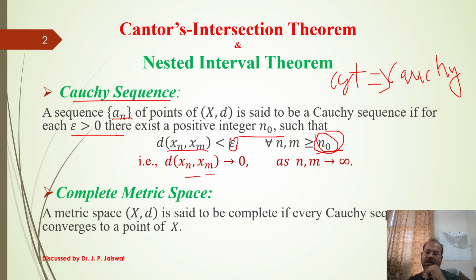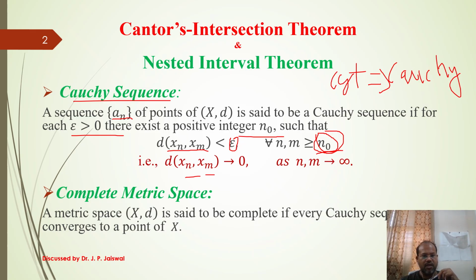But if you go to real analysis, that is, if you take d of x, y equal to mod of x minus y and X equal to R, then both become equivalent. So in a metric space, convergent implies Cauchy, but the converse is not true. But in the reals, both are equivalent. This is a very important result of metric spaces.